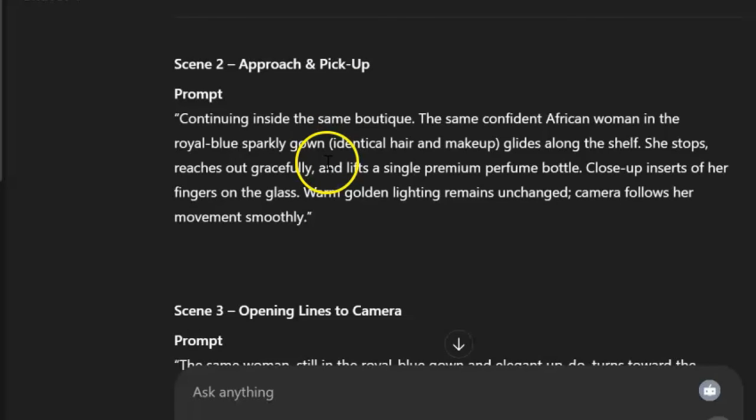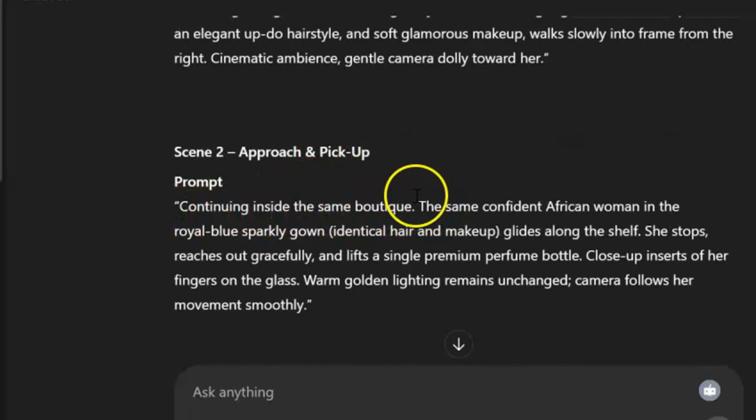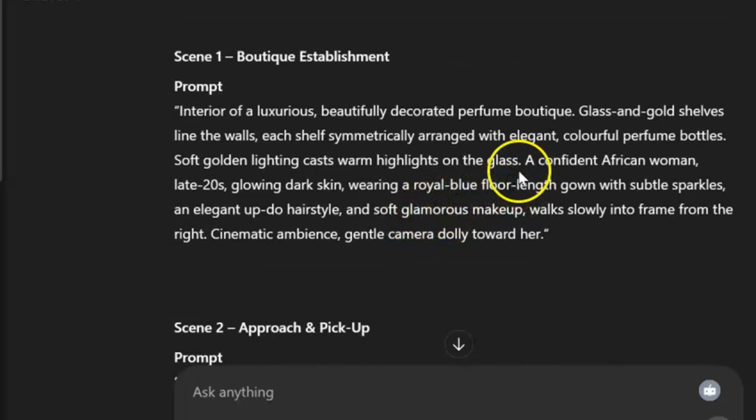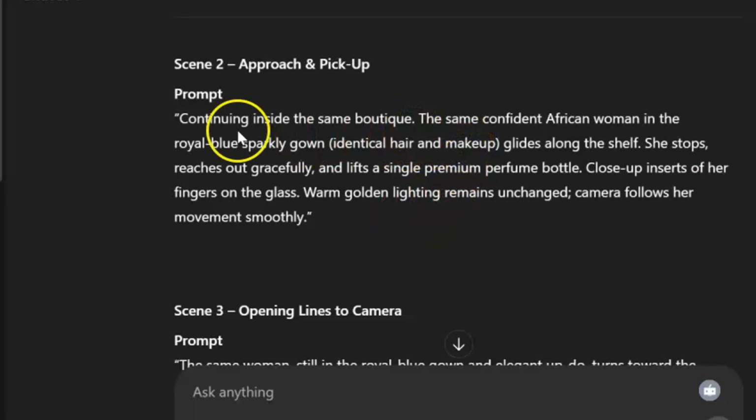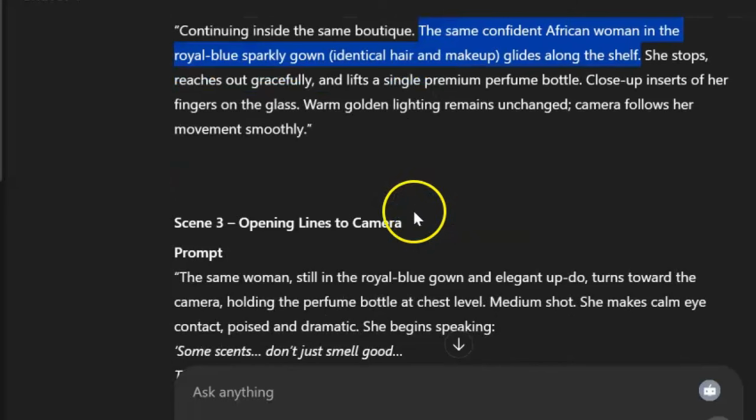That's scene 1. Now scene 2. Continue inside the same boutique, the same confident African woman in the royal blue sparkly gown, identical hair and this. So what I will do is I will just copy this part. A confident woman, late 20s. I'll copy the features of the character, right? I just copy it from here to here. So for scene 2, where it was mentioned here that the same confident African woman in the royal blue, I will need to change. I'll just remove this part and paste that same character there so that at least it will give us something consistent. Okay, so now I'll do the same for scene 3.